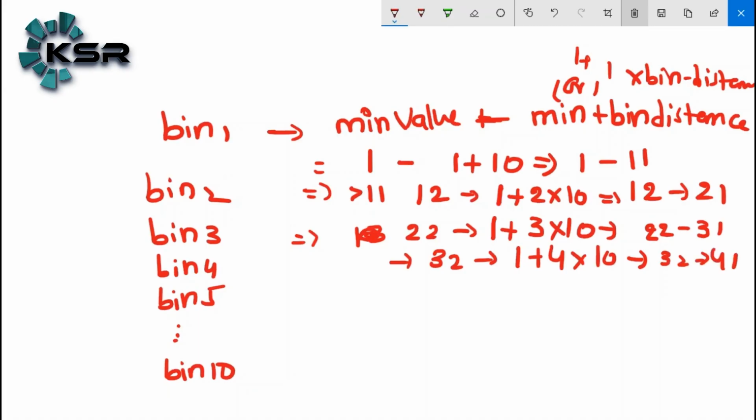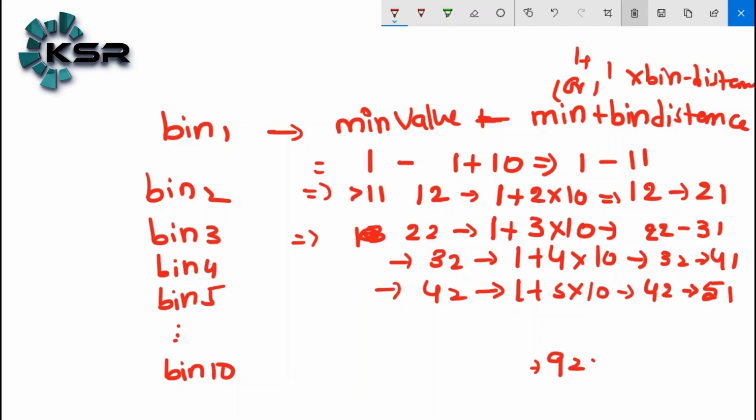Next, the fifth bin. How much will it be? 42 to 1 plus 5 into 10, that is 42 to 51. The last bin will be 92 to 1 plus 10 into 10, that is 92 to 101. Like that we will calculate. Don't worry, we are not going to do it manually.